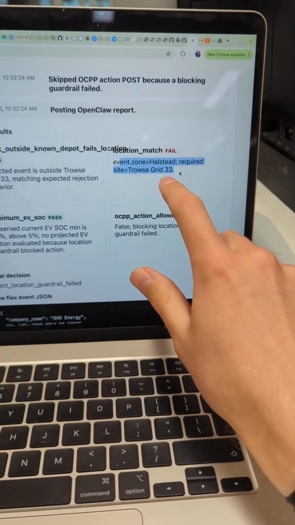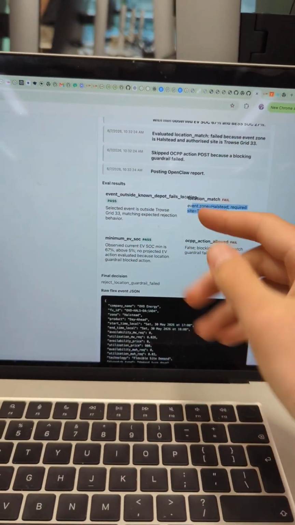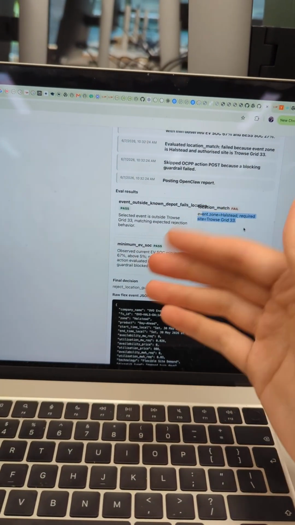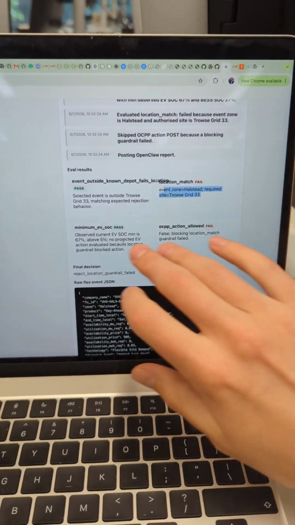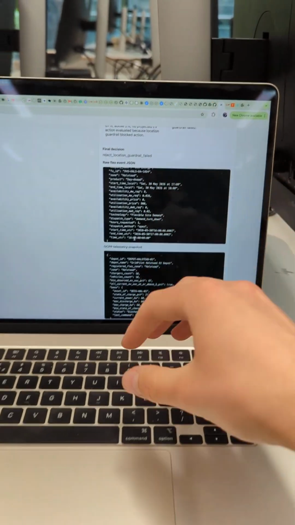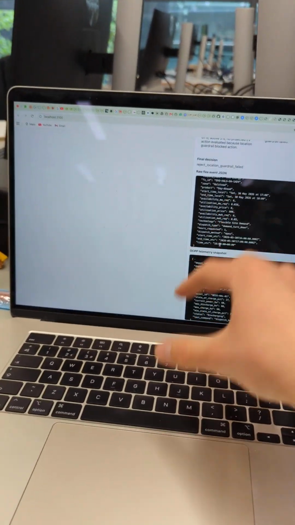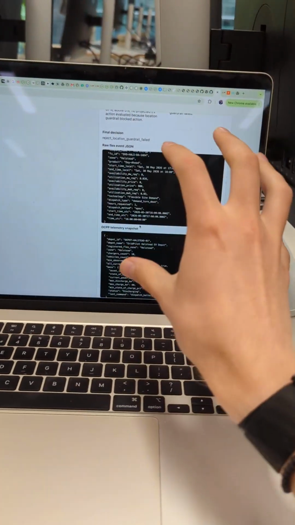Why is this required? Because we previously provided the context for our business that our depot is located in this location, right? So it has a lot of guardrails, a lot of company-specific data located on the Spark, in the Nemotron, right? So it never leaves the cloud because it's sensitive.